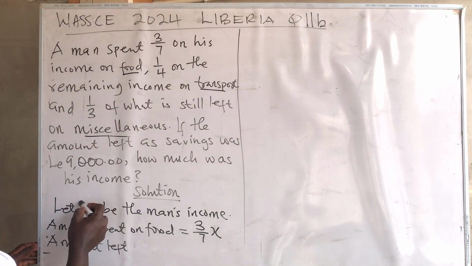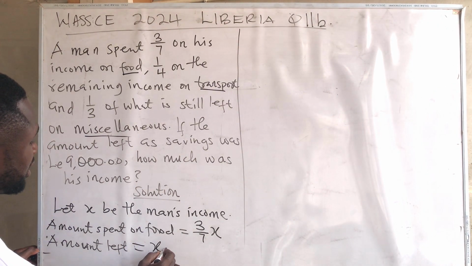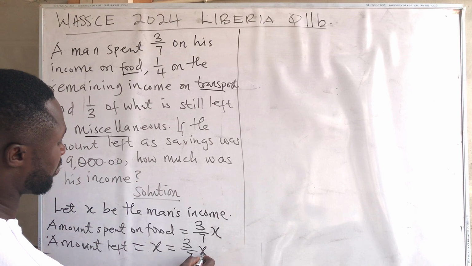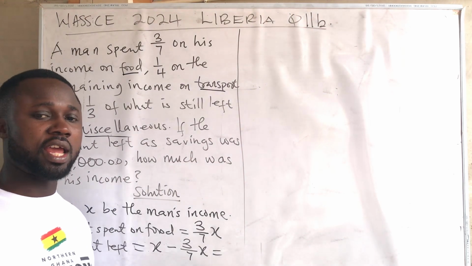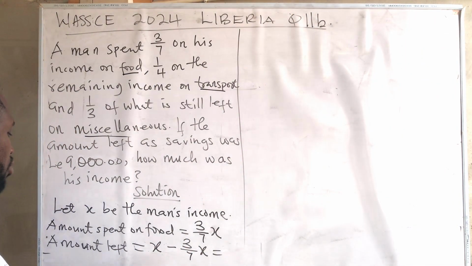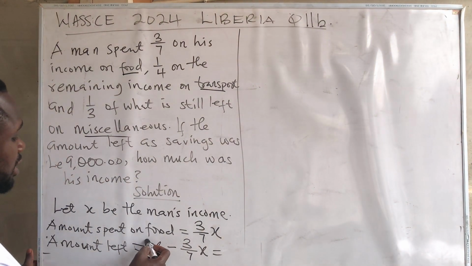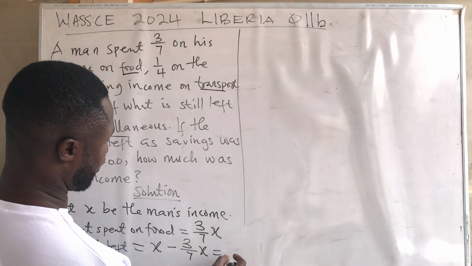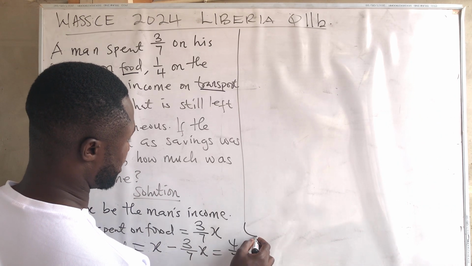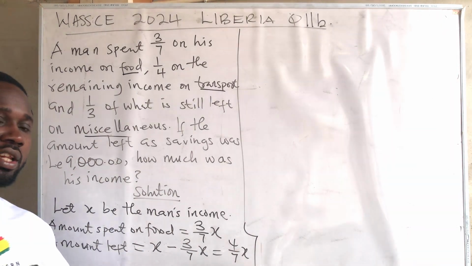His entire income was X, and he has spent 3/7 of X. So the amount left is his entire income minus what he has spent. So X minus 3/7x. If you subtract what he has spent from his income, that will be the amount left. We know that the coefficient of x is 1. So 1 minus 3/7 will give us 4/7x. Okay, so the amount left after he has spent on food is 4/7x.